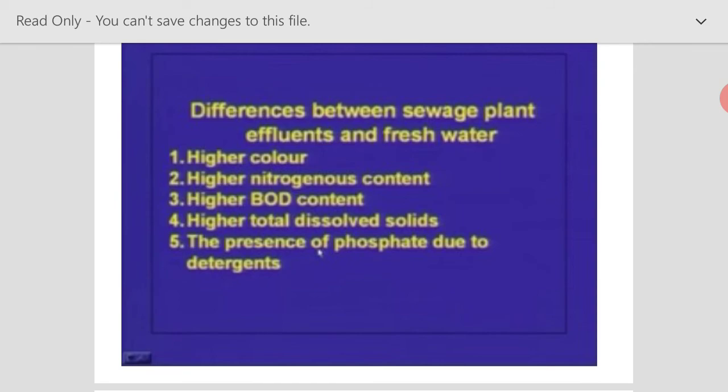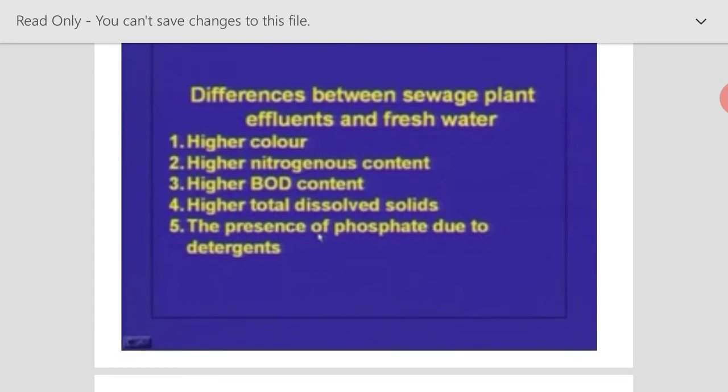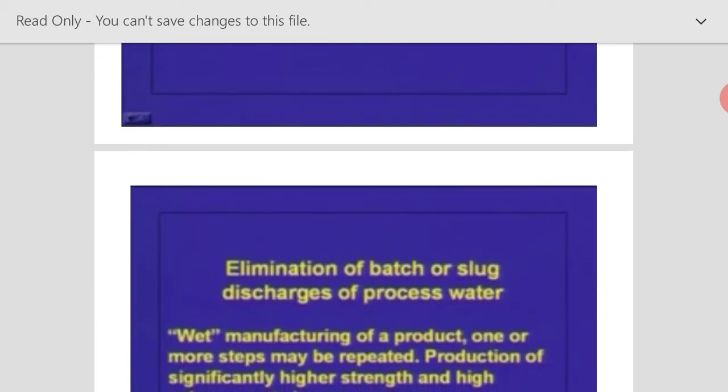And the difference between sewage plant effluent and freshwater normally lies in the color. The sewage effluent will have higher color compared to freshwater. It has high nitrogenous content, higher BOD content, higher total dissolved solids, and the presence of phosphate because of the detergents. So these are the main parameters which have to be effectively treated and removed so that it can be used as a source of fresh water.